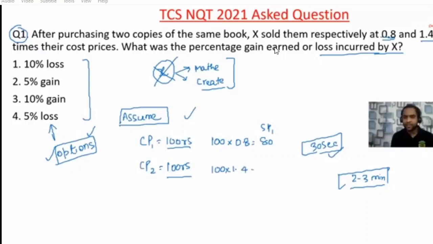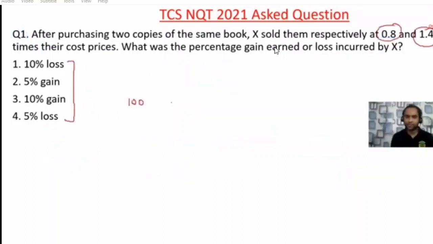Okay, so when the options are given in terms of percentage, that's all. One you are selling at 0.8, another you are selling at 1.4. So 0.8 means 80 and 1.4 means 140. I'm doing it slowly. Then you see how much time you are taking. 200. So this is 100 times and this is 110 times. Profit is 10%. I will not say 10 seconds. 30 seconds is more than sufficient for this problem.